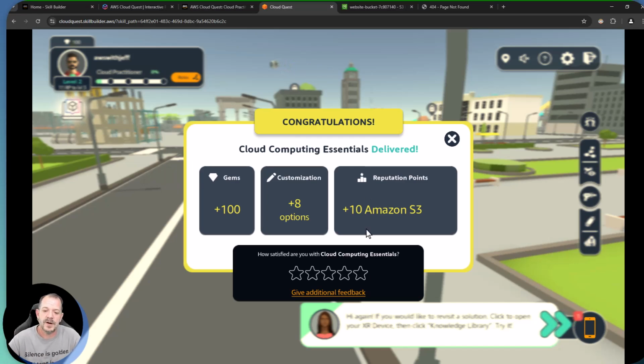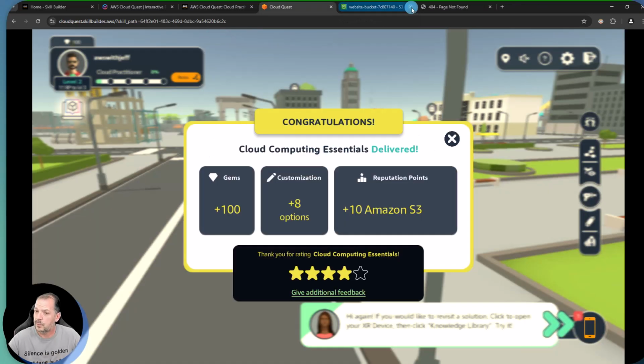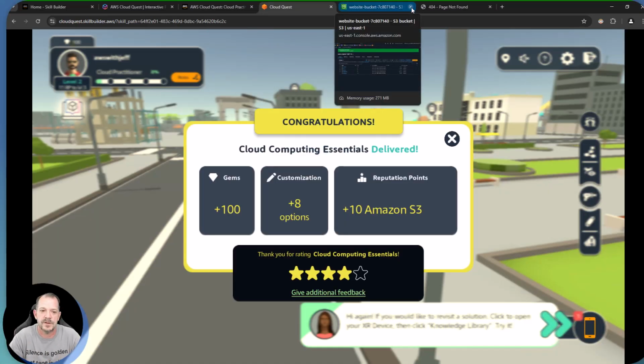I do advise, if you do go through this stuff, please take the time to give us feedback. If there's anything that didn't work for you, you can always use the give additional feedback button over here. It's going to run you through a survey basically and ask you questions about, all right, what worked, what didn't work, is there anything we can improve and things like that.